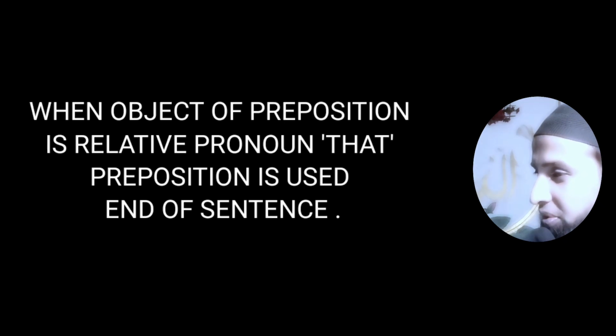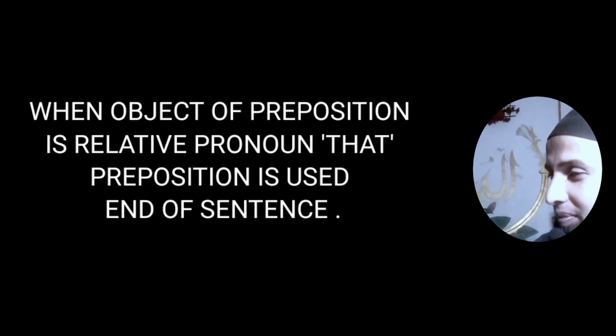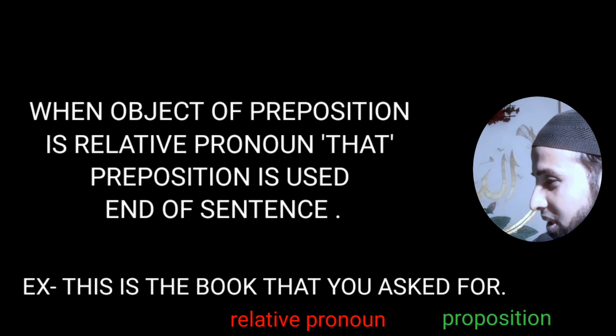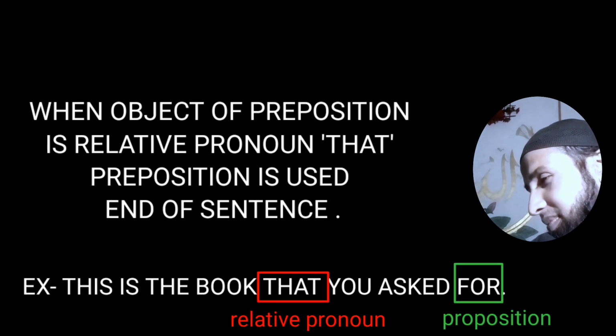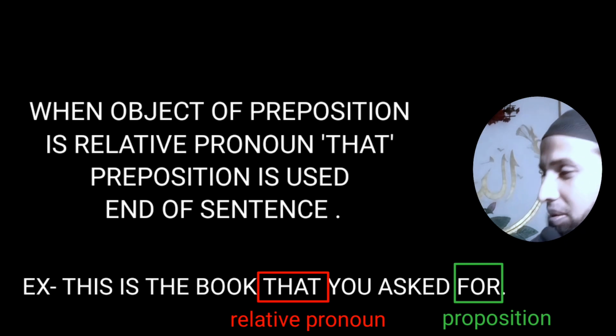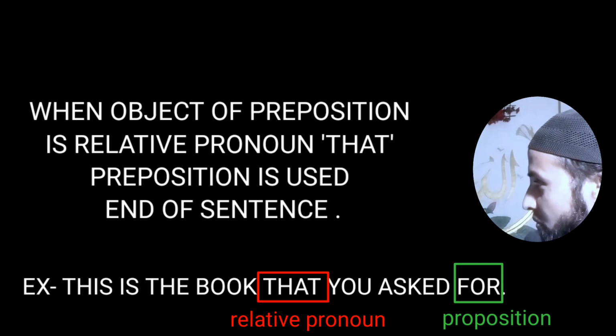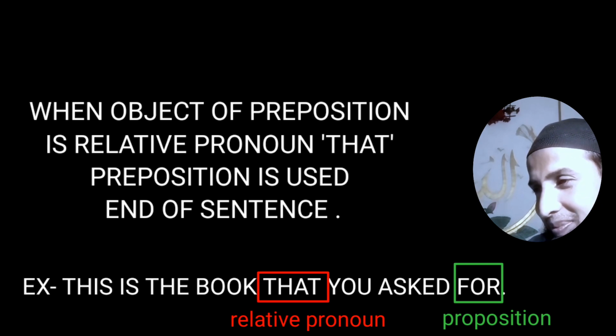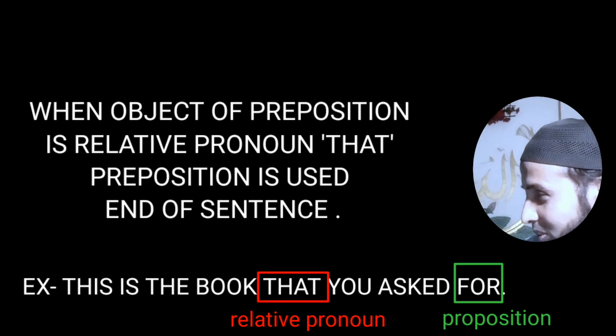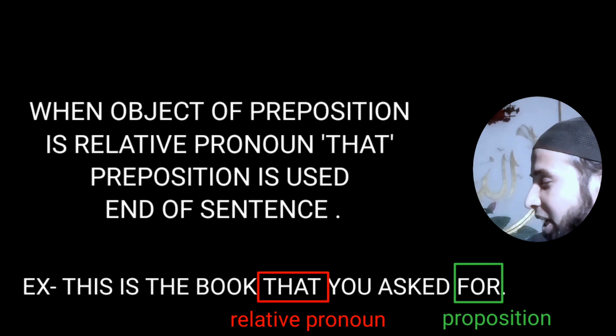Next rule. When the object of the preposition is a relative pronoun, the preposition is used at the end of the sentence. For example, we can take: this is the book that you asked for. Here in this sentence, that is a relative pronoun, but we couldn't use the preposition for before that. The reason? According to the rule, we have to use the preposition for at the end of the sentence.